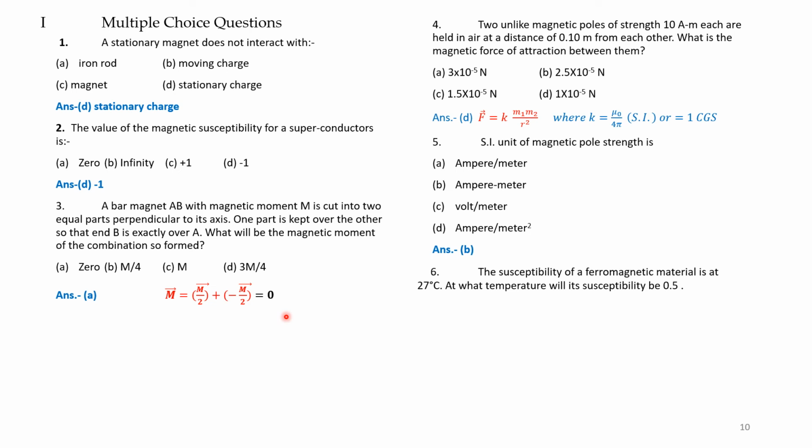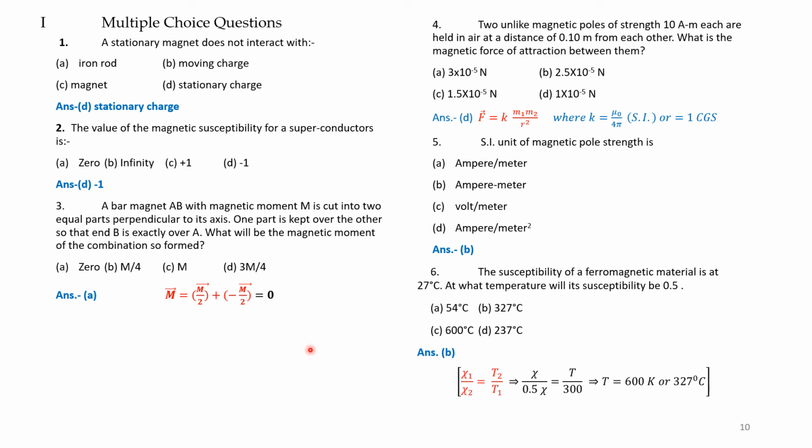At what temperature will its susceptibility be 0.5? This is out of the syllabus. Anyway, you may note it down. 4 options are given. It is given by the formula X1 by X2 is equal to T2 by T1, and the calculations are given. But this question number 6 is out of syllabus for your board examination.